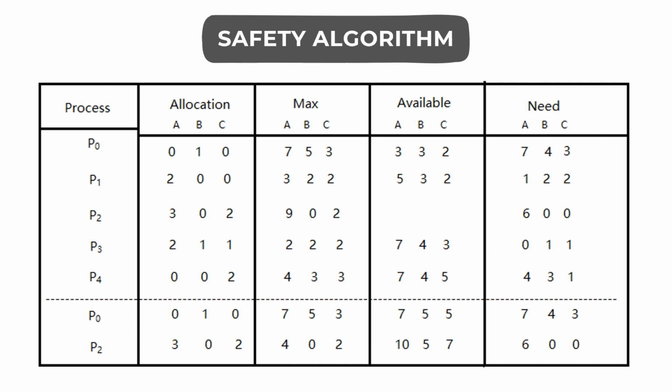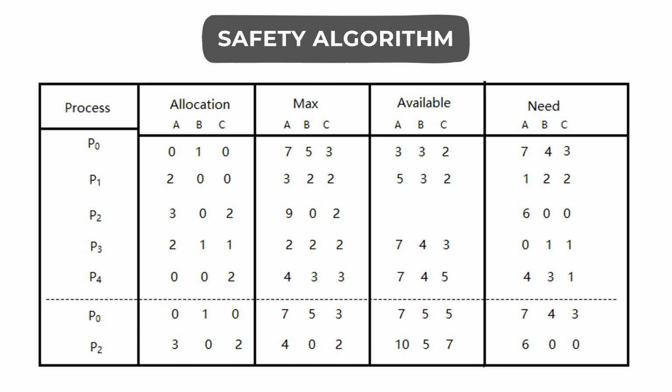Upon completion of process P0's execution, we can check for any other process whose execution is yet to be completed. Then as we see, we can find process P2 whose execution is yet to be completed. As we know, its need is 6 instances of resource type A, 0 instances of resource type B and 0 instances of resource type C. Since all the available resources are greater than the need, we can happily allocate them and get the process execution completed. Upon completion of execution, we add the allocated resources to the available resources.